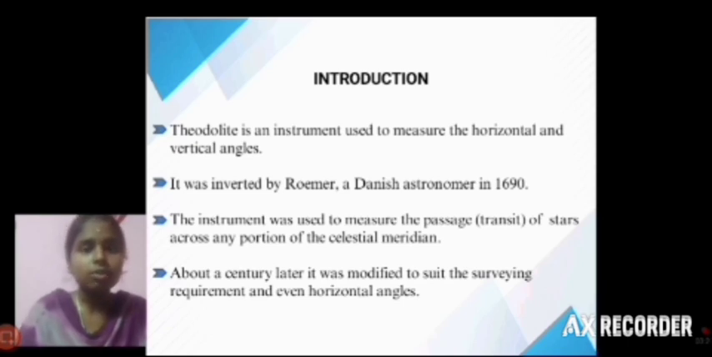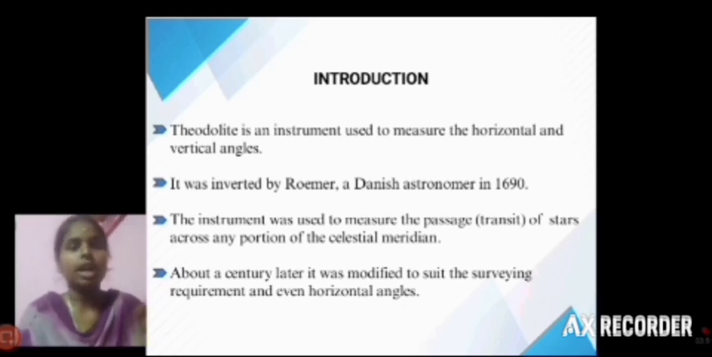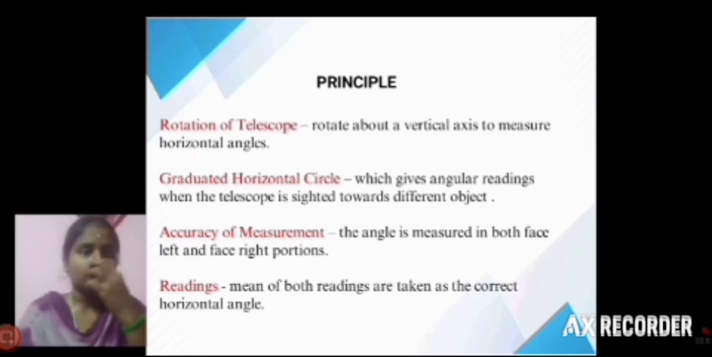This instrument was invented by the Danish astronomer named Romer in the year 1960. It was mainly invented for measuring celestial bodies such as stars and the moon. After a century, it was modified into a surveying instrument, which is used for measuring horizontal and vertical angles.